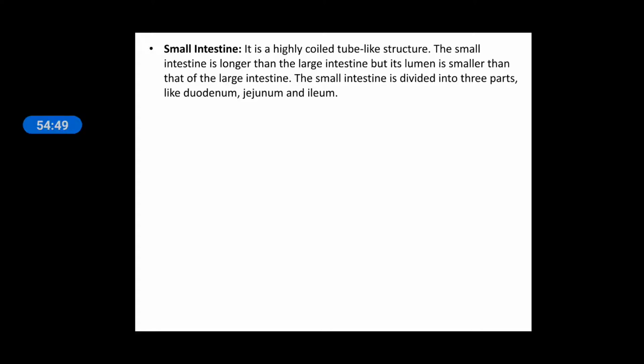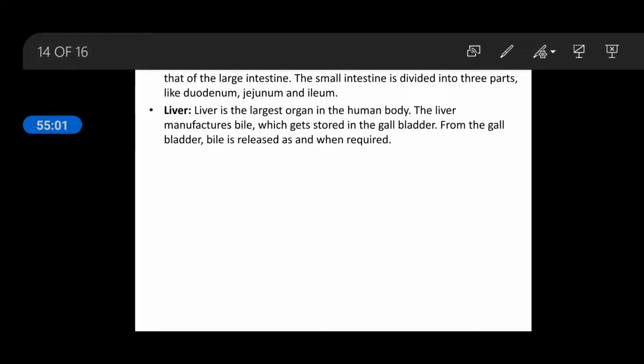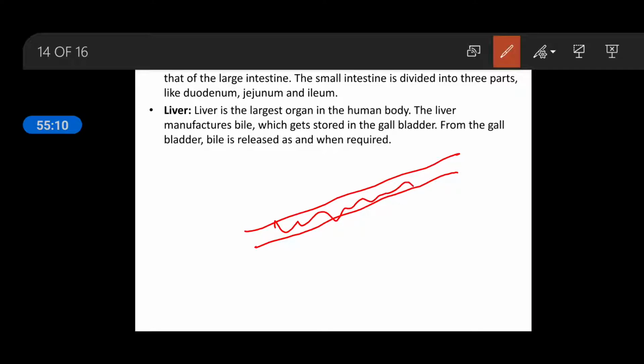Small intestine is a highly coiled tube-like structure. Small intestine is longer than the large intestine, but its lumen is smaller. Lumen means, if this is a long tube-like structure, this hollow space is the lumen. This is of a small intestine, and this is of large intestine.